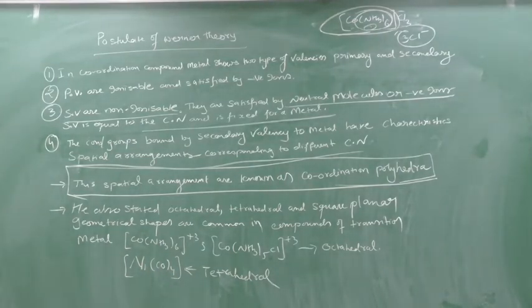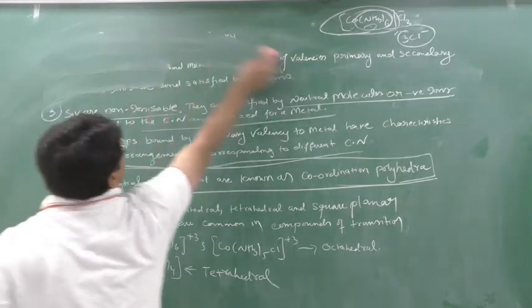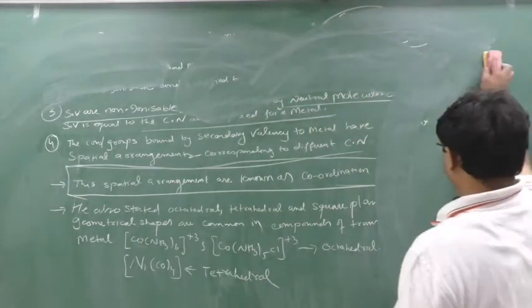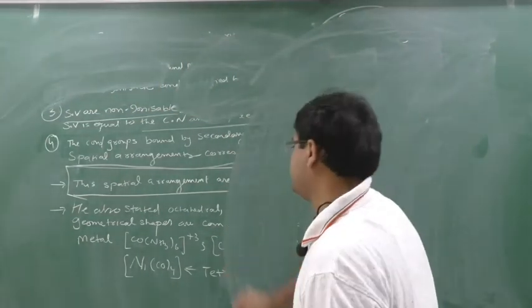Now we have to solve one question of your textbook. So write down that question, then I will wind up the lecture.